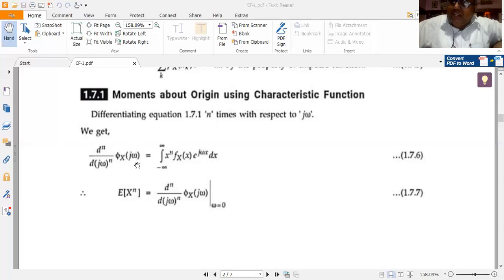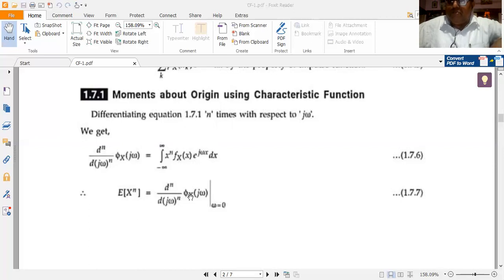So if I differentiate the CF n number of times, I get this equation: d^n by d(j omega)^n of phi x of j omega is equal to integral from minus infinity to plus infinity x to the power of n f x of x into e to the power of j omega x dx. Note I am differentiating with respect to j omega. So this gives me the expected value of x to the power of n, which is nothing but the nth order moment.